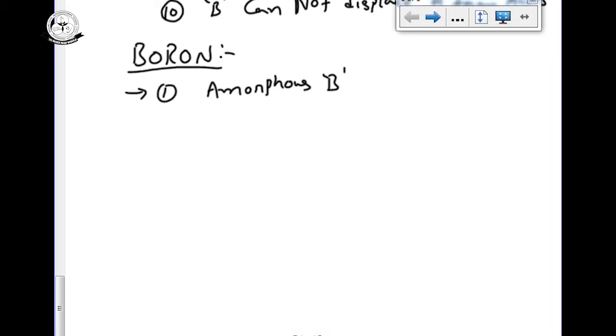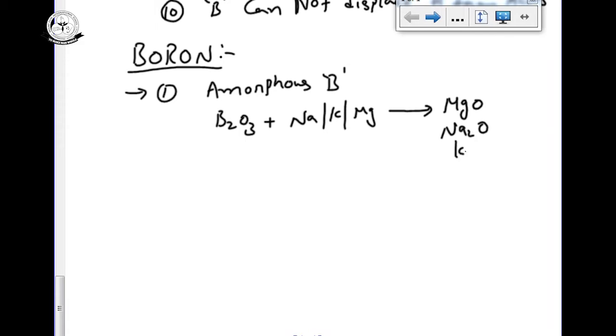How to prepare amorphous boron: B2O3 on reaction with active metals like sodium, potassium, or magnesium. Previously we saw boron reaction with magnesium. Magnesium gives magnesium oxide, sodium gives sodium oxide, potassium gives potassium oxide. Then it is displaced and we get boron, but this boron is amorphous boron.